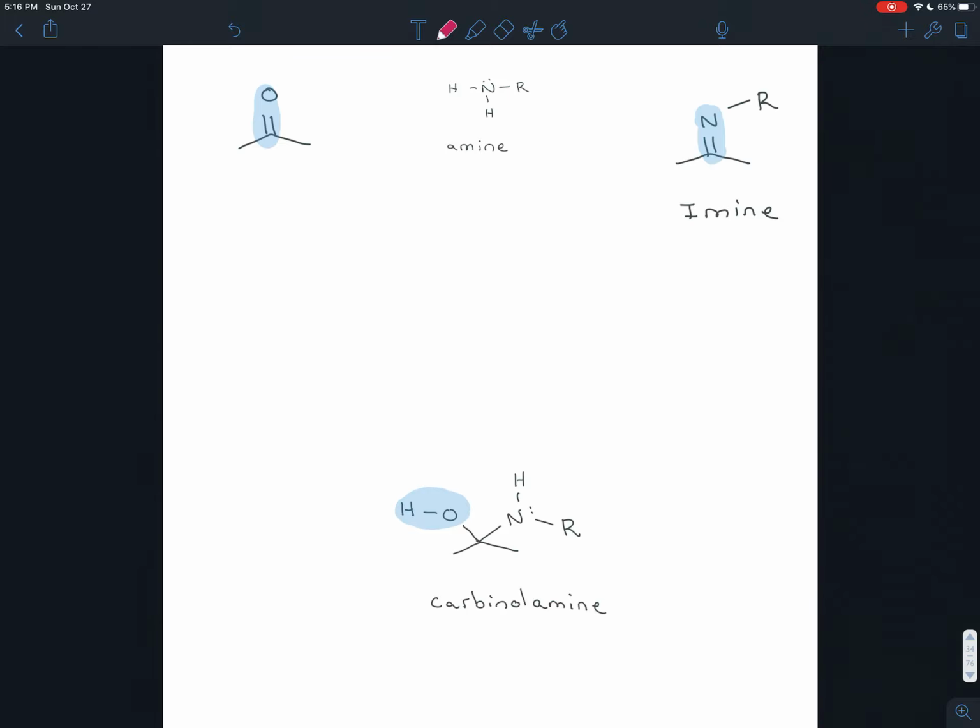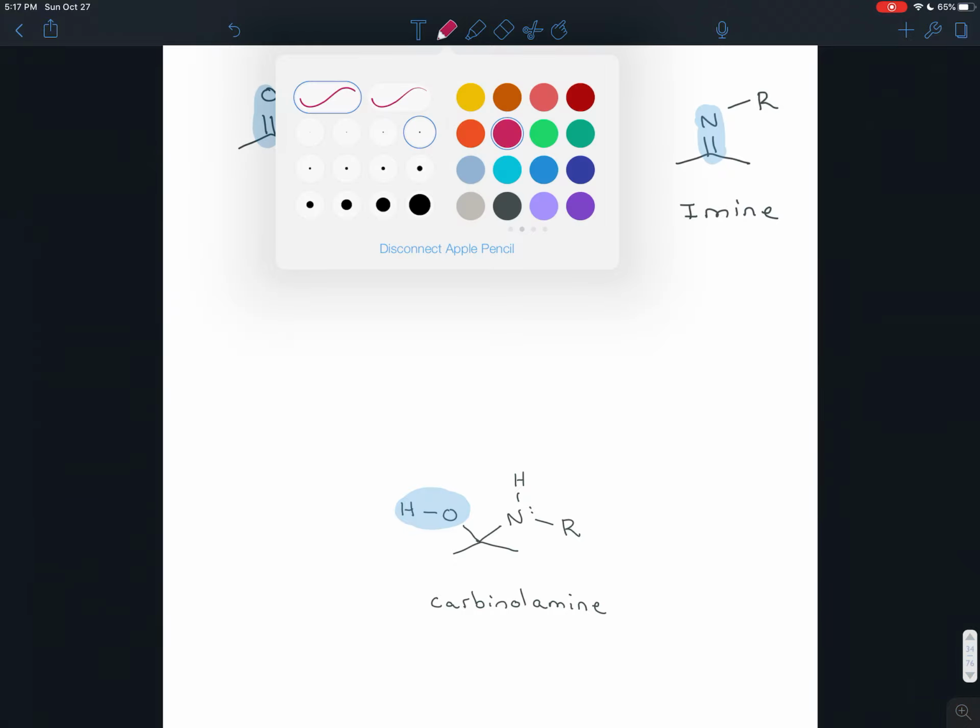Well, in this case, for reasons we'll discuss in a second, you aren't able to protonate the ketone. In acetal formation, we did a proton transfer. We put a hydrogen on here to turn that into a better electrophile.